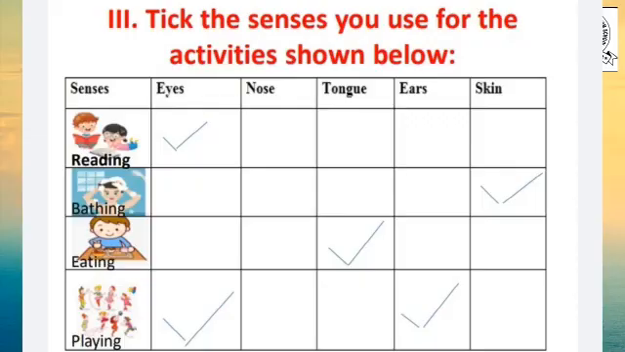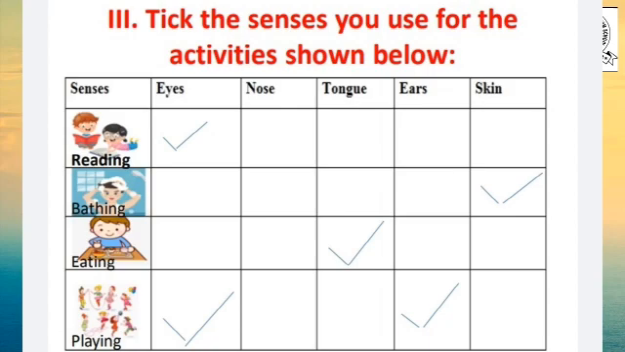Now the next question. Third one, tick the senses you use for activities shown below. Tick the sense organ. By mistake I wrote senses here. Sense organ. First one, reading. For reading, what do you use, children? Eyes, nose, tongue, ears or skin. For reading, which organ can you use? Eyes. Without eyes can you read? No. So you can tick in the eyes column.